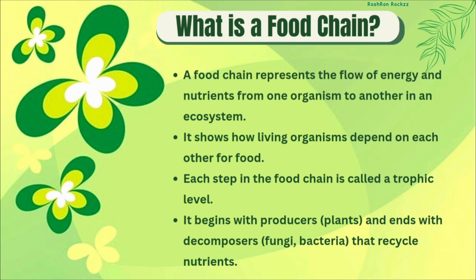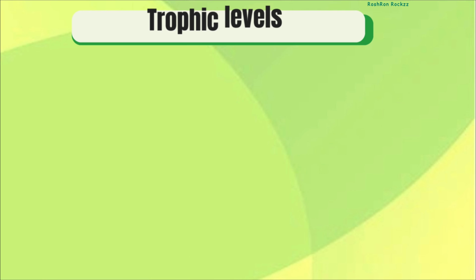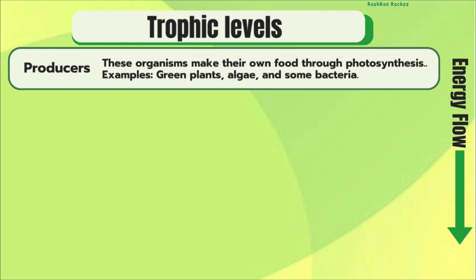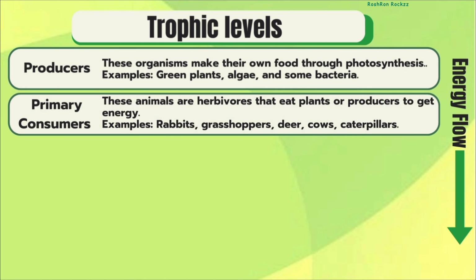Let's learn about different members of a food chain. Producers. These are plants that make their own food using sunlight. Some examples are green plants, algae, and some bacteria. Primary consumers. These are animals that eat plants. Some examples are rabbits, cows, and deers.